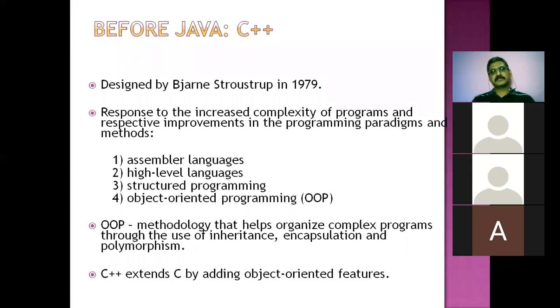Now coming to the next one, C++, which was designed by Bjarne Stroustrup in 1979. When writing programs in C language, it is hard to understand the control flow by using features like the goto statement and control structures.